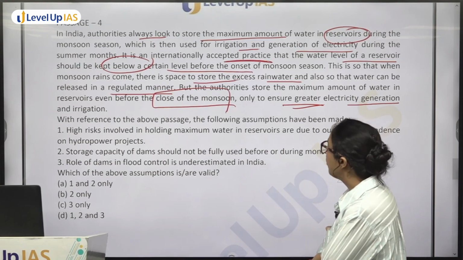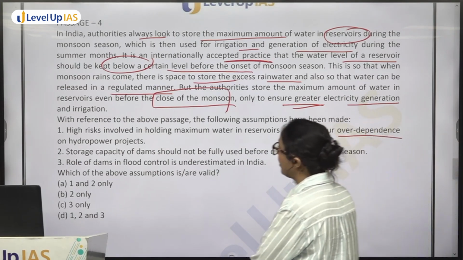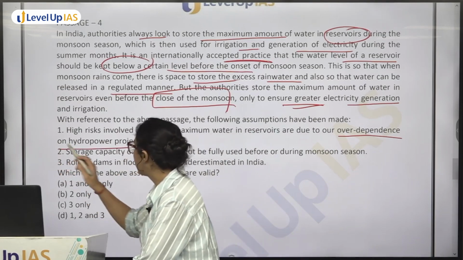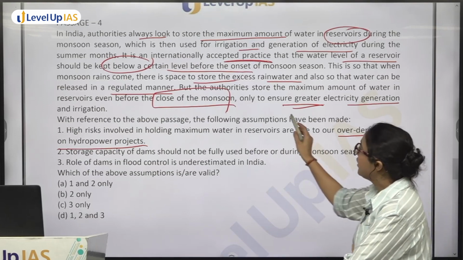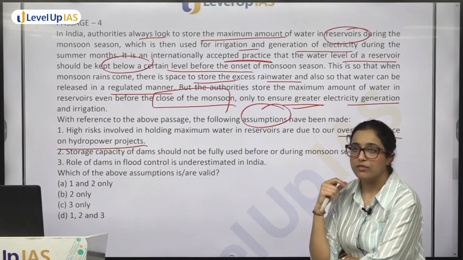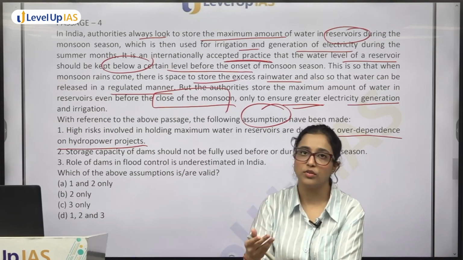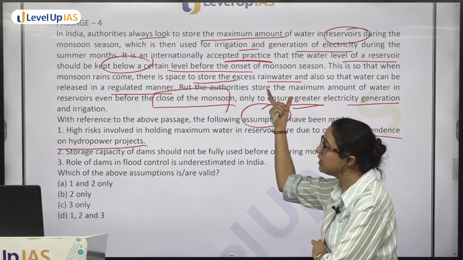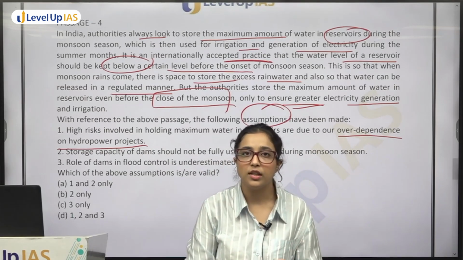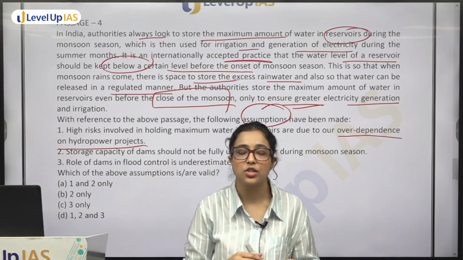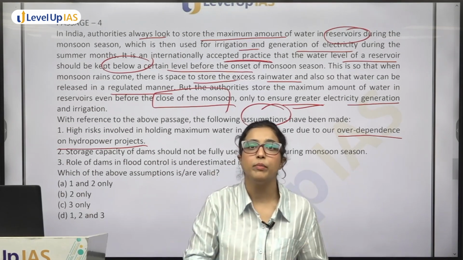High risk involved in holding maximum water in reservoirs are due to our over dependence on hydropower projects. Now see, the question is about assumption, which means we have already discussed that an assumption can come from somewhere out of the passage. We know that authorities depend on reservoirs and store excess water so that we can use it for electricity and irrigation. That means obviously we are overly dependent on it.